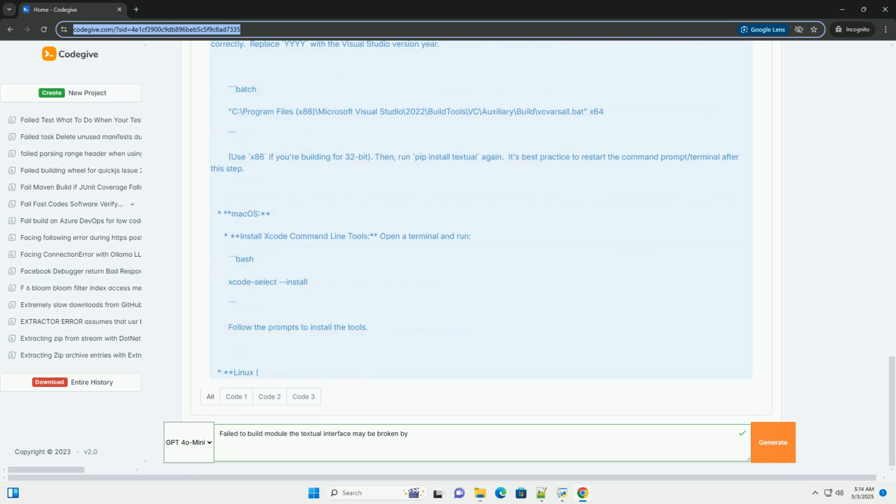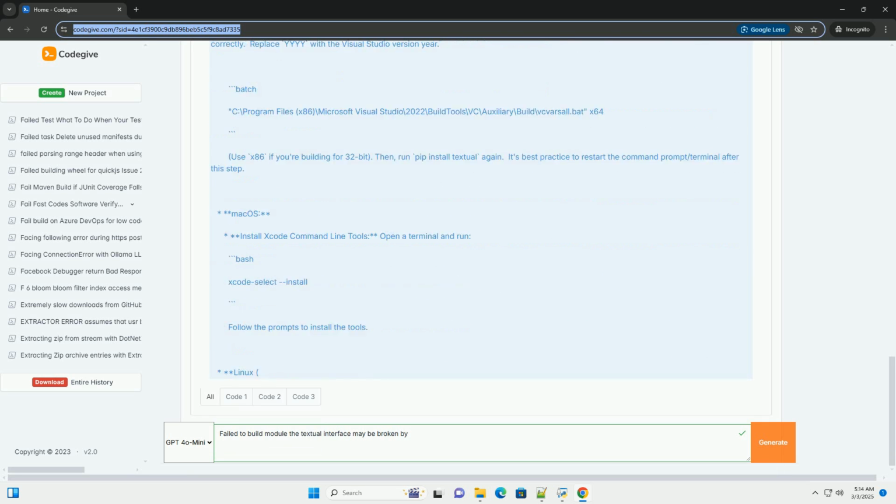9. Consult the library's documentation and issue tracker. Textual documentation: refer to the official Textual documentation for installation instructions, troubleshooting tips, and known issues. The documentation might provide specific guidance for your operating system or Python version. GitHub issue tracker: check the GitHub repository for Textual to see if other users have reported similar problems and if there are any proposed solutions.